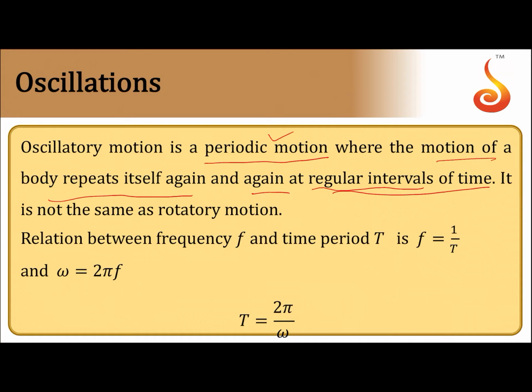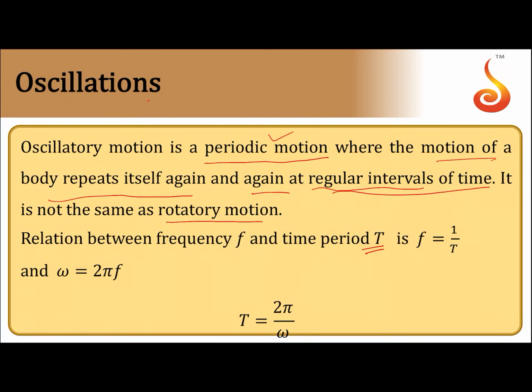So rotatory motion is also a periodic motion, but in case of oscillation there is to and fro motion. So that's the difference. So all oscillatory motions will be periodic, but all periodic motions need not be oscillatory. Then the definite time interval after which the motion repeats itself, that is what we call it as time period.